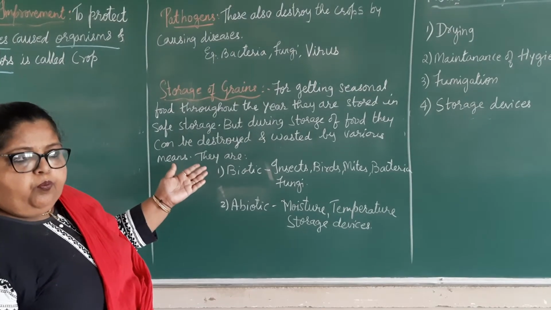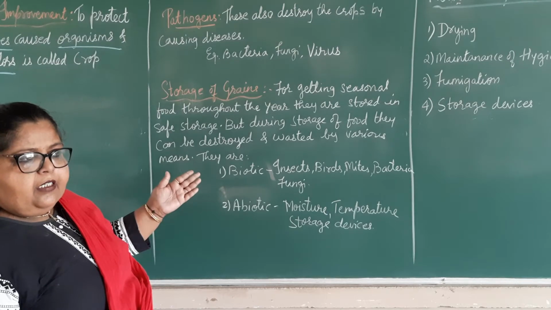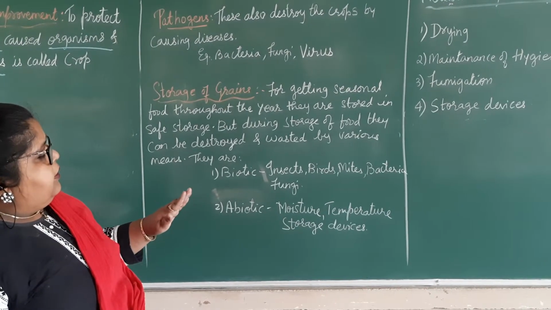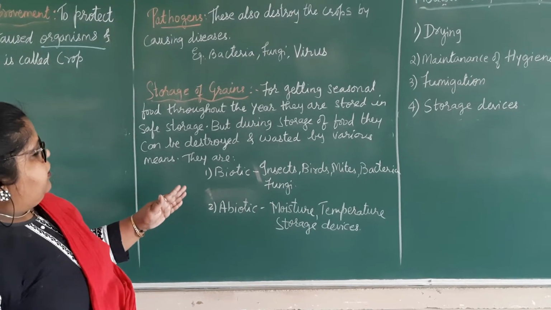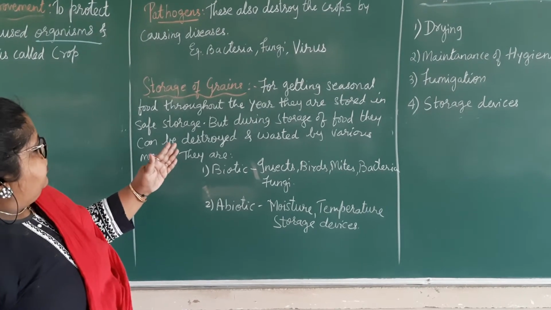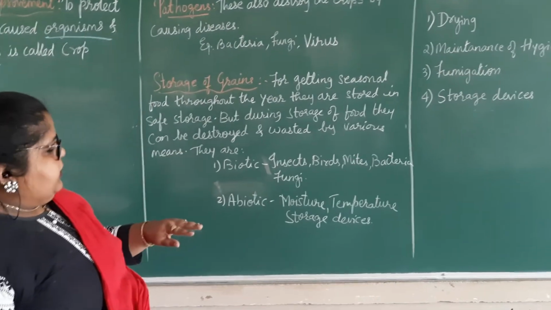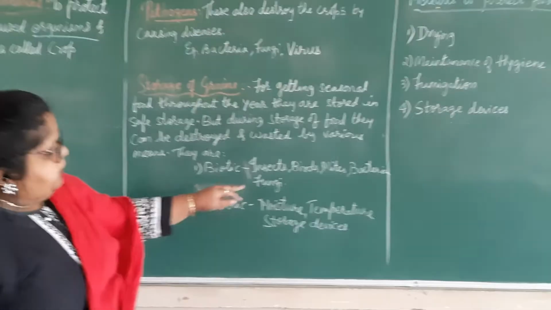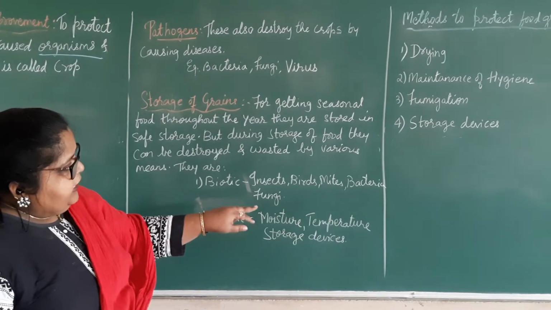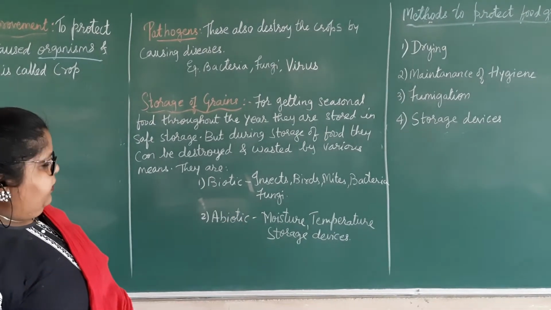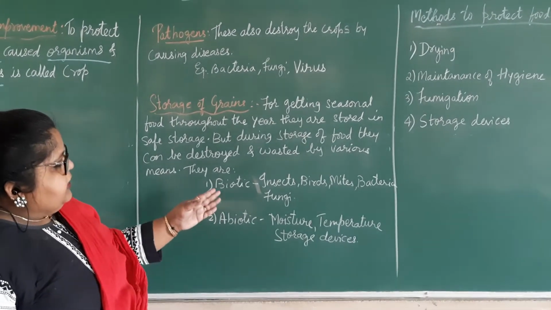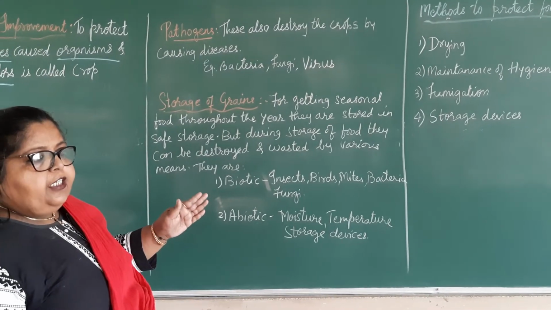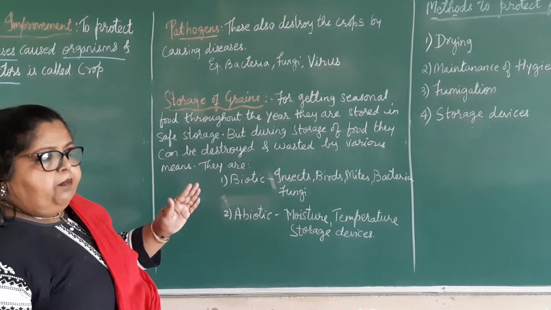But during the storage of food, they can be destroyed and wasted by various means. Now, there are biotic factors and abiotic factors which are responsible for harming the stored grains. Biotic factors are insects, birds, mites, bacteria and fungi. These insects are produced if we do not keep the grains in a proper place.